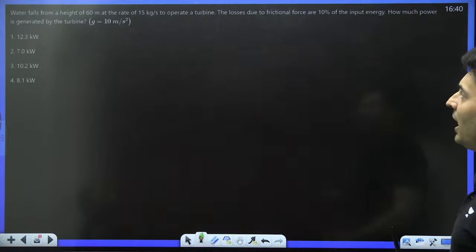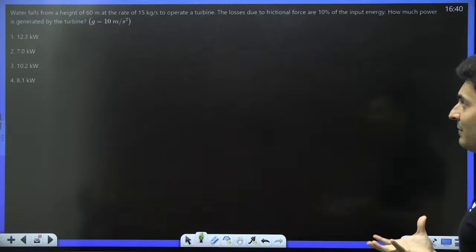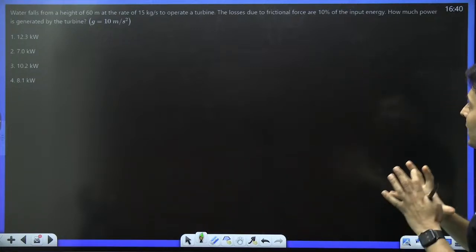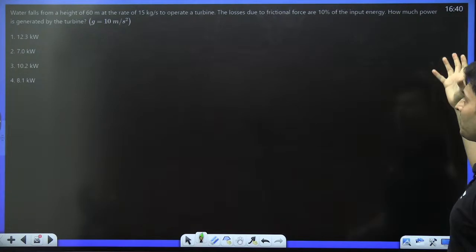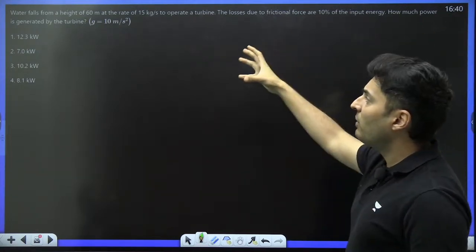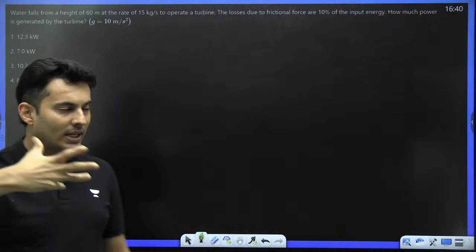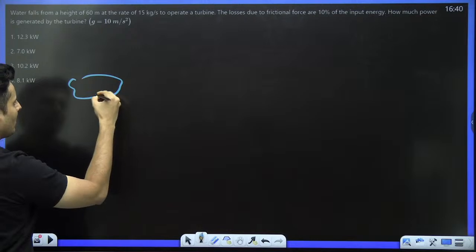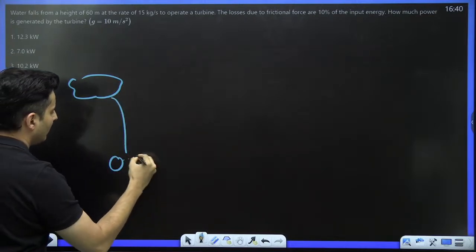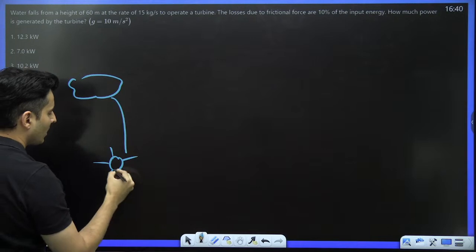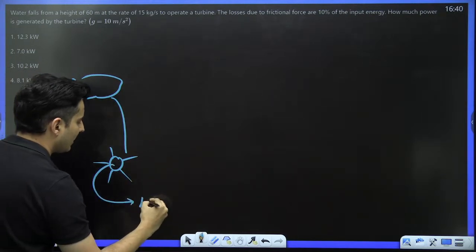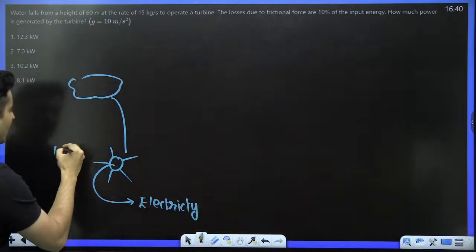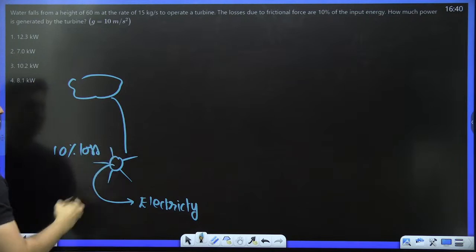Moving on to the next one coming up on your screen. When water falls from a height of 60 meters at the rate of 15 kg per second on a turbine, there are some frictional losses. 10% of it is lost. How much power is generated by the turbine? Let's understand. See, there is water over here. It falls on a particular turbine like this, and that turbine generates basically electricity. 10% of it is basically lost.